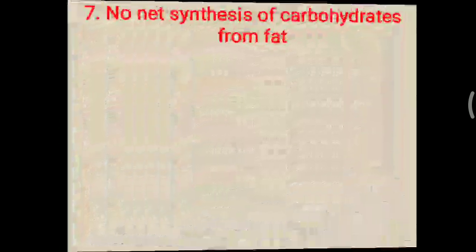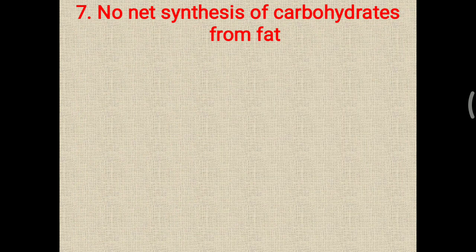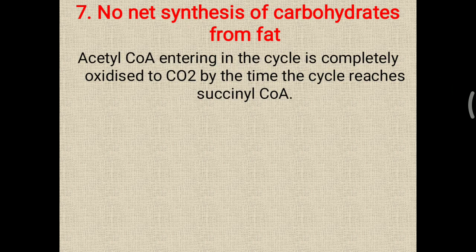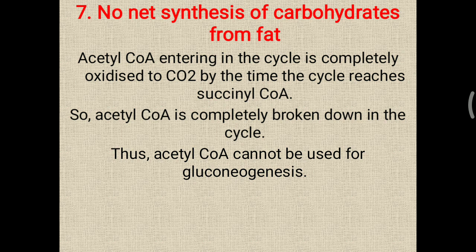Now, one more significance: no net synthesis of carbohydrate from fat. Here again you have to remember that important reaction, PDH, that is pyruvate dehydrogenase. This reaction converts pyruvate to acetyl CoA, but it is totally irreversible, meaning acetyl CoA cannot be converted back into pyruvate. So acetyl CoA entering the cycle is completely oxidized to carbon dioxide by the time the cycle reaches succinyl CoA. So acetyl CoA is completely broken down in the cycle. Thus, acetyl CoA cannot be used for gluconeogenesis.